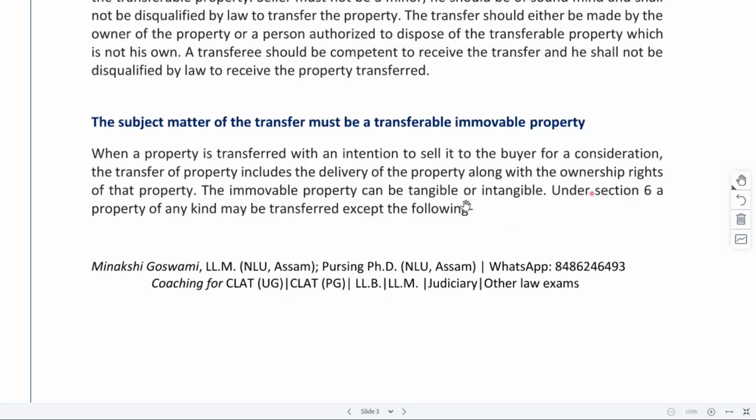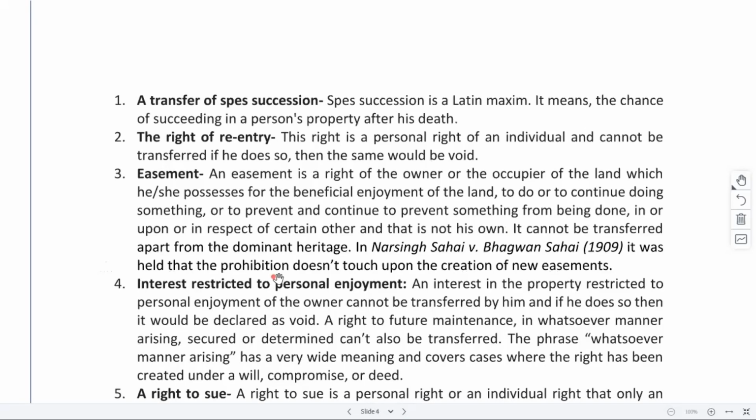It would be intangible and it can be tangible as well. Now, under Section 6, a property of any kind may be transferred except the following. That means there are certain specific types of properties mentioned which cannot be transferred. Apart from that, other properties we can transfer. So when we are talking about transfer of property, we need to satisfy this condition as well, that it is not coming under any of these grounds. So what are these grounds?